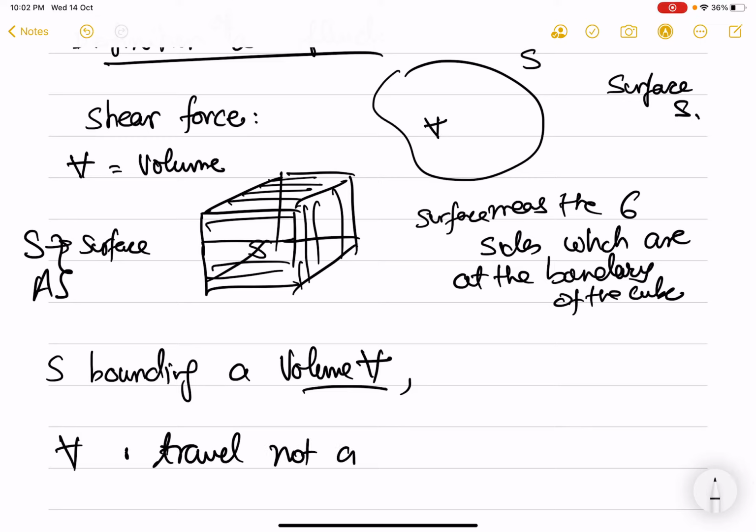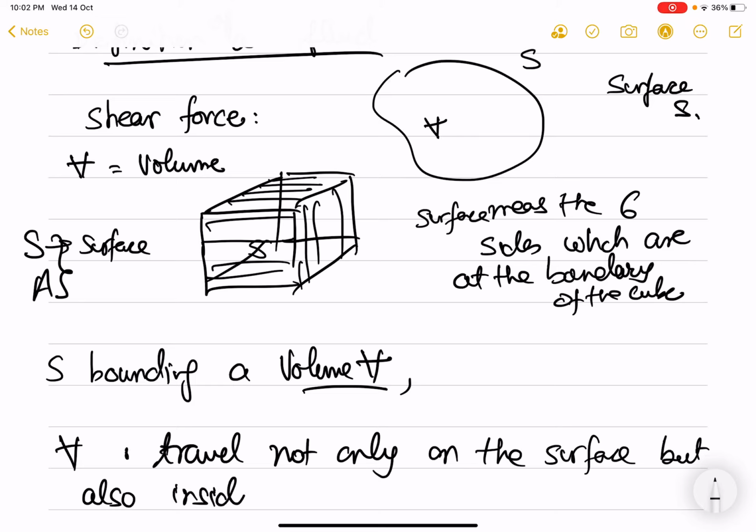not only on the surface, but also at each point in the cube. So when we talk of a volume V, we talk not only of the surface but also inside the cube at each point.